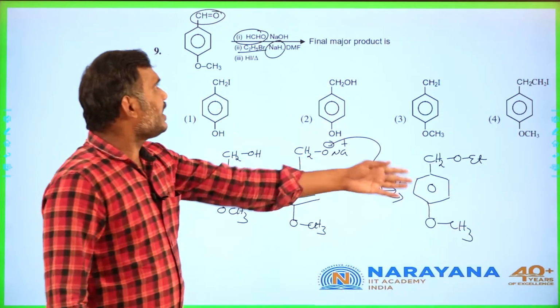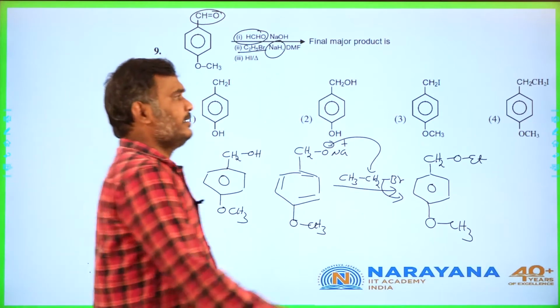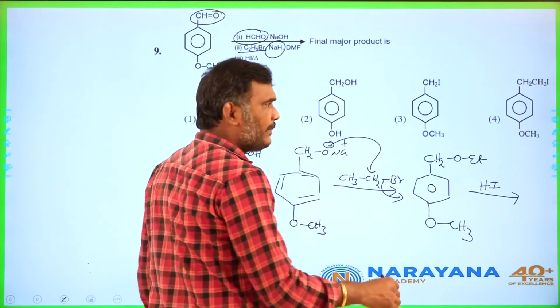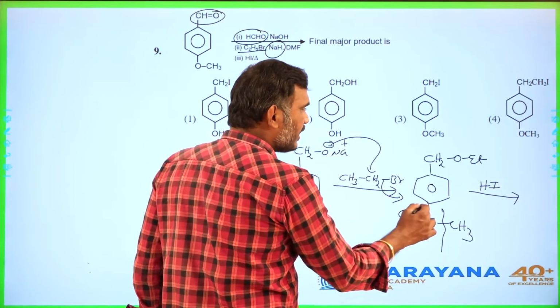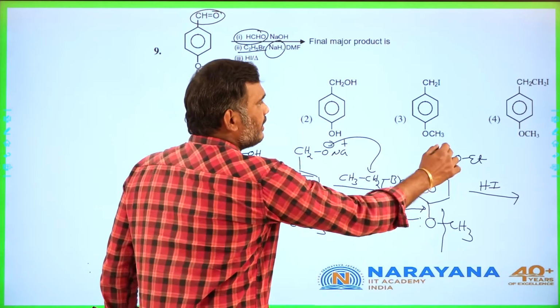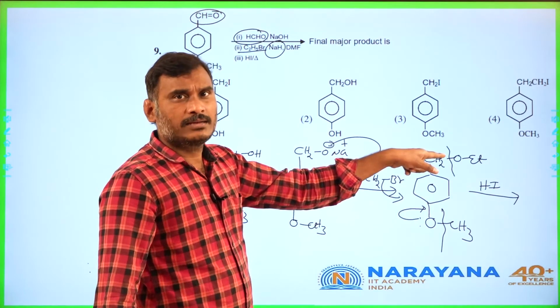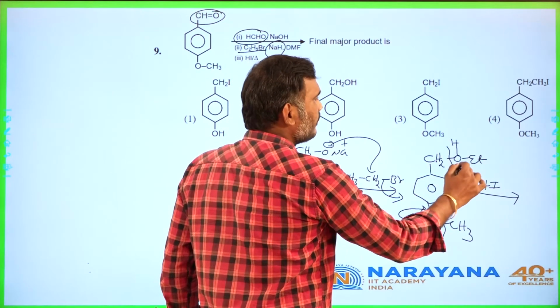This compound is formed from the second step, and in the last step, the third step, HI is added. Upon heating, what always happens? Here this bond only breaks. Why? Because this bond cannot be broken, and here this bond will break, because this is the most stable carbocation. So CH2I, here H plus will come.